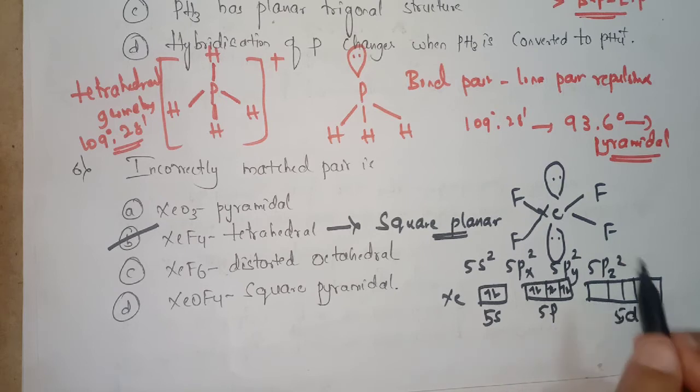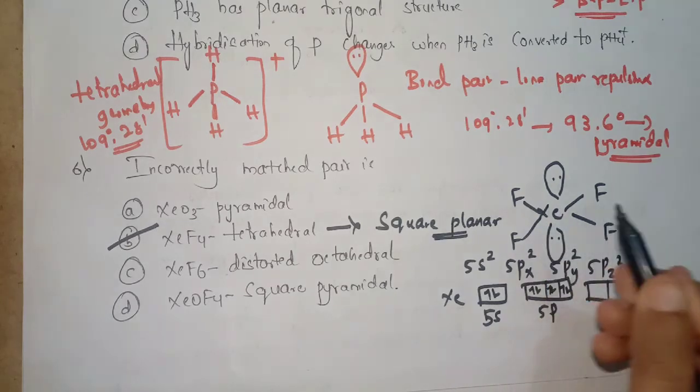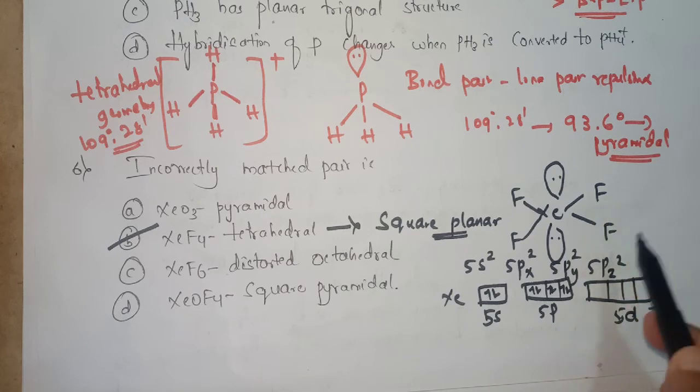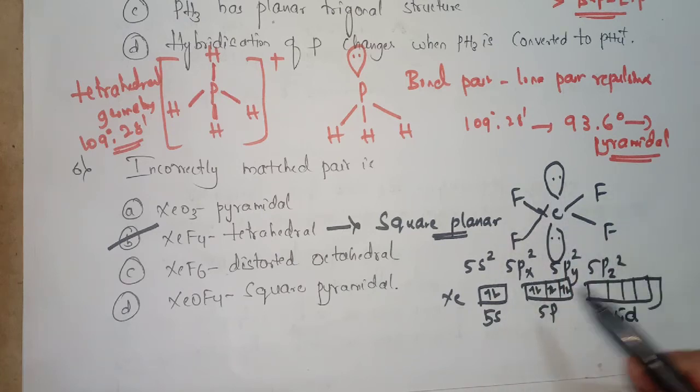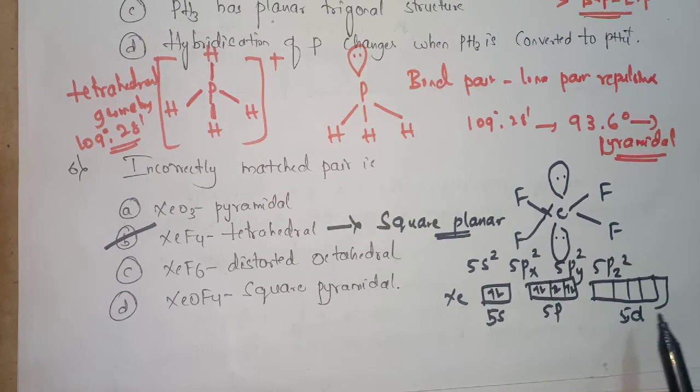So here this xenon should form 4 bonds with the 4 fluorine atoms. So it should make available 4 unpaired electrons. So that means these paired electrons will move to the 5d orbital to make the unpaired electrons available for the fluorine atoms.